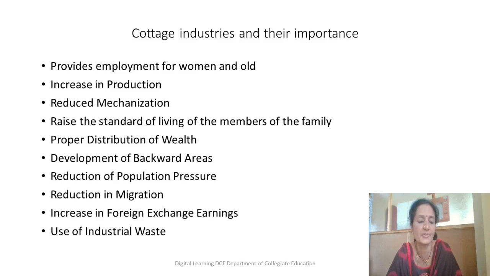Reduction of population pressure. Here, if there is nothing to earn, if they are not able to maintain their livelihood, people will start going from one place to another in search of jobs. So this leads to an inequitable distribution of population. In one particular place that is developed and where employment opportunities are more, the population increases, in the sense that many people migrate to that place.